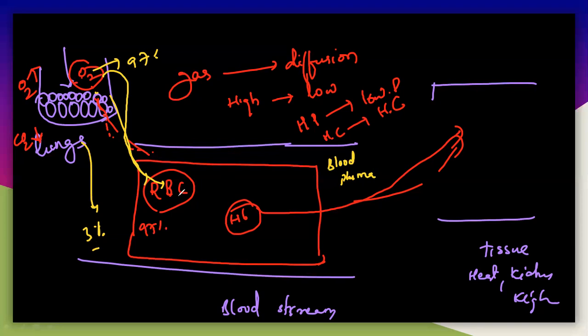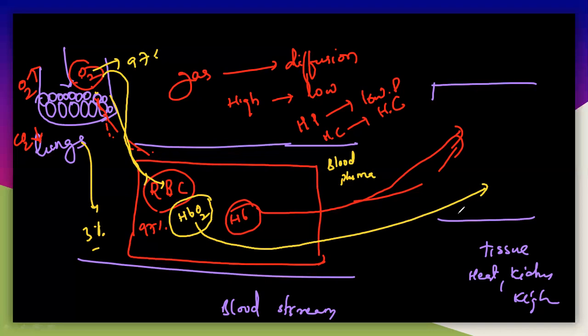This 97% of the oxygen will bind with the hemoglobin. I will write this as HbO2, that is oxyhemoglobin, because of the binding of the oxygen with the hemoglobin. After this, the oxygen molecule can dissociate and move towards the tissues. This process we call oxygen transport.